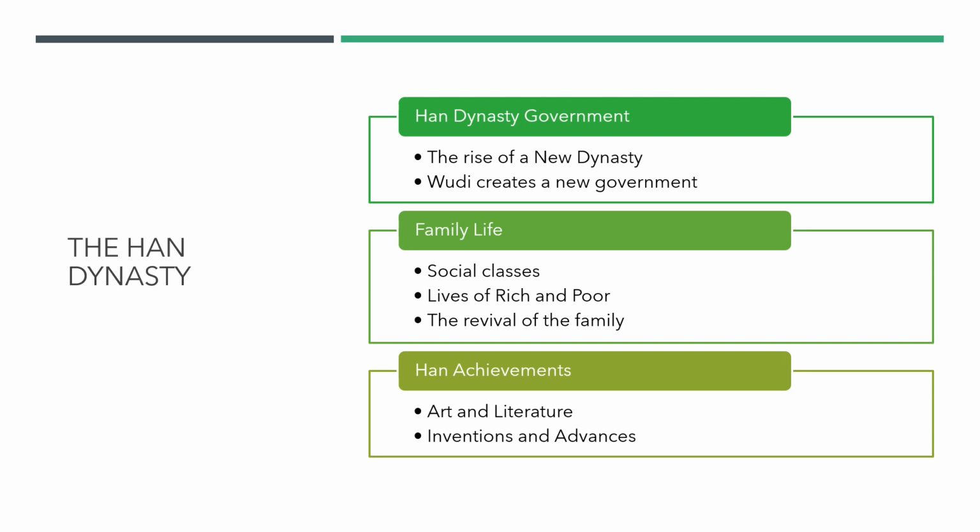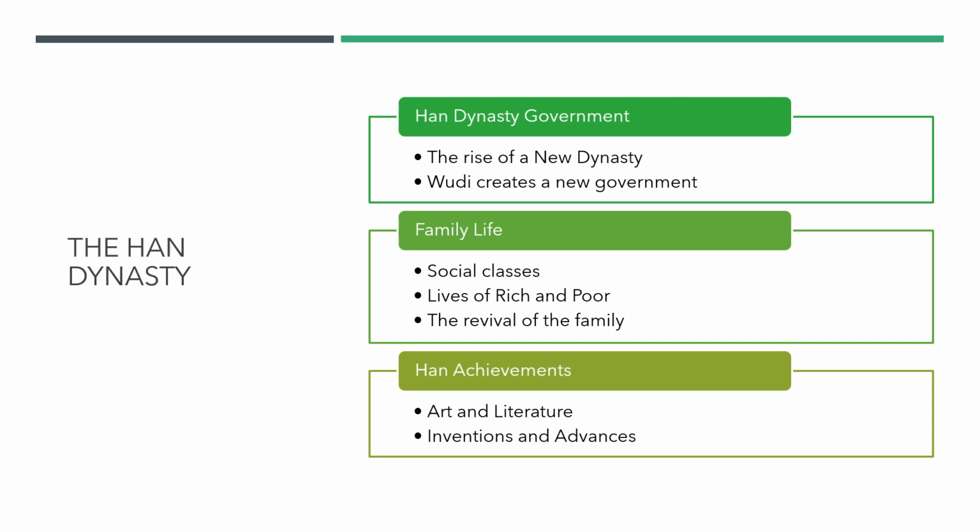In literature, Han China is known for its poetry. Poets developed new styles of verse, including the Fu style, which was the most popular. Fu poets combined prose and poetry to create long works of literature. Another style called Shi featured short lines of verse that could be sung. Han rulers hired poets known for the beauty of their verse.